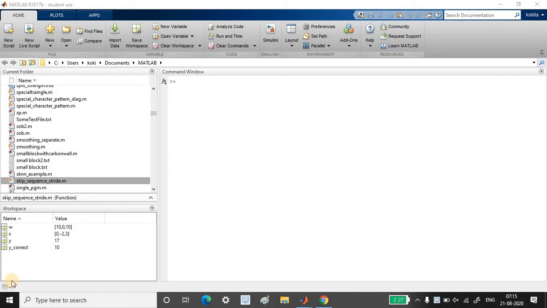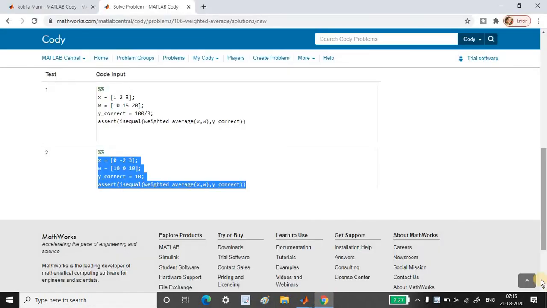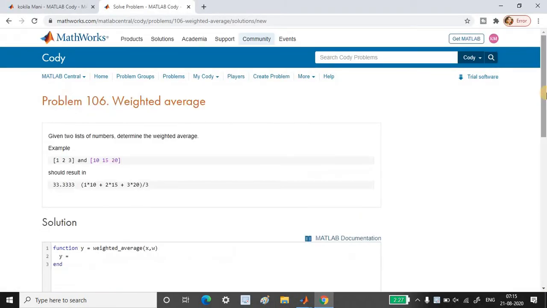So the task for today is we are going to do some MATLAB Cody challenges. Okay, so I have opened this MATLAB Cody. So this is my account. Okay, so I'm going to perform problem number 106, that is weighted average. I haven't submitted the answer yet. I'm going to show you how I have coded it in MATLAB, and also how I have attached it here and how I have verified the code also.